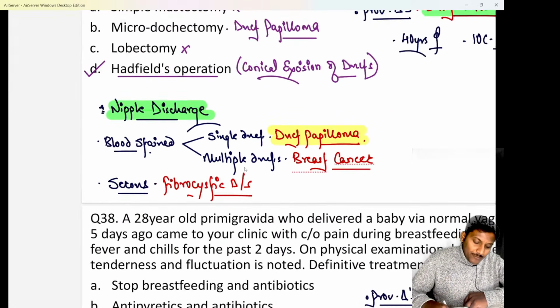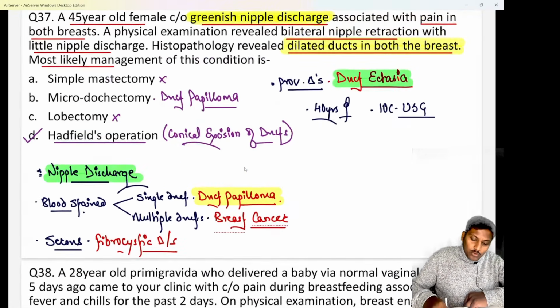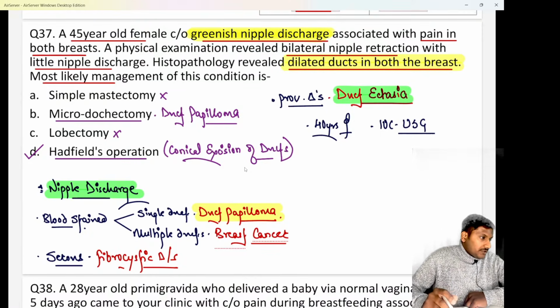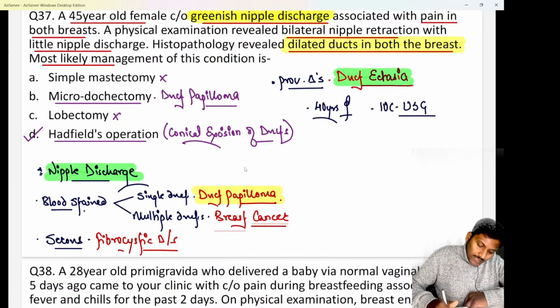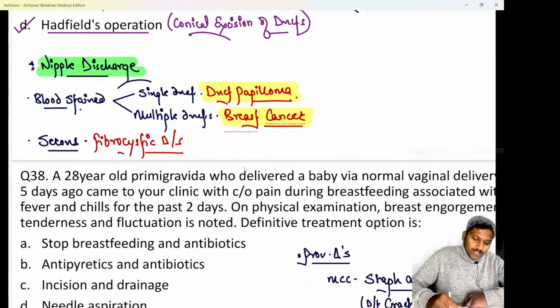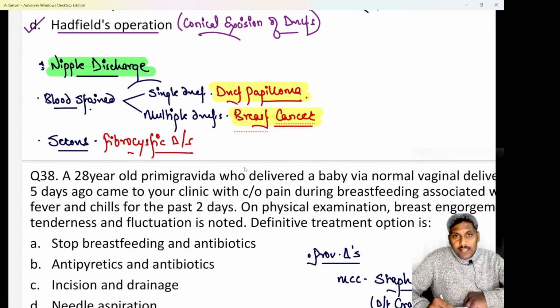For duct papilloma, you can do a ductoscopy or a ductography, and the treatment I've already told you. For a duct papilloma, we go for a procedure known as microdochectomy, beta. That is also a PYQ. Be aware of that. Secondly, if there is a blood-stained nipple discharge from multiple ducts, then the leading or commonest cause is breast cancer.